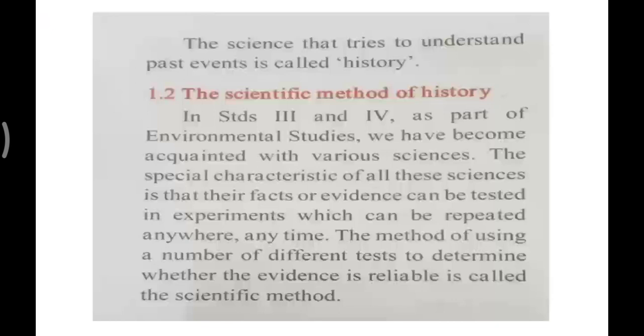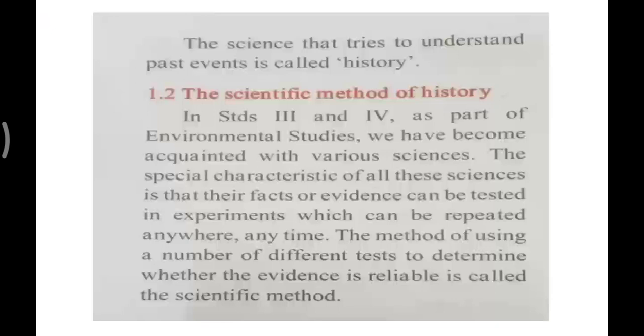They are saying in third and fourth, we have seen different sciences. Okay. The special characteristic of all these sciences is that the facts or evidences can be tested by experiment. As you know, when you are learning science, if you are learning something, then that can be taught by an experiment. An experiment can be done again and again. Okay, so we can understand the science by doing experiments, right?